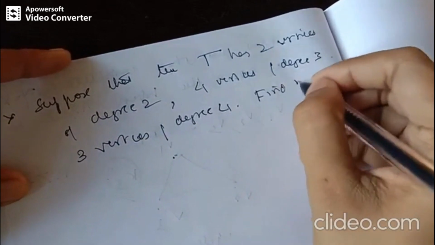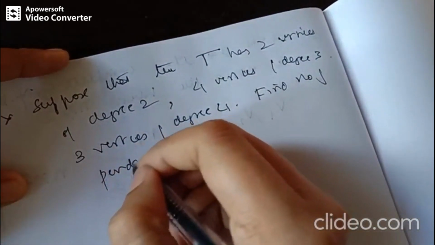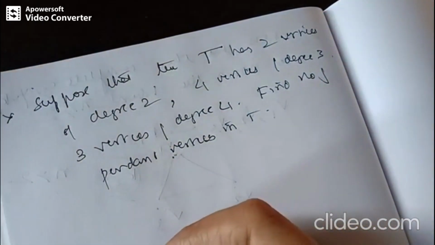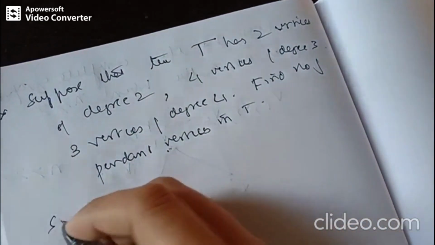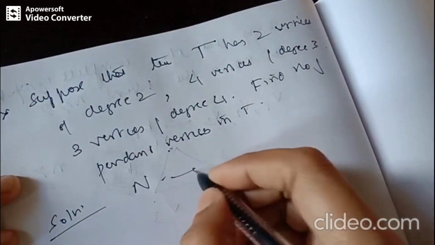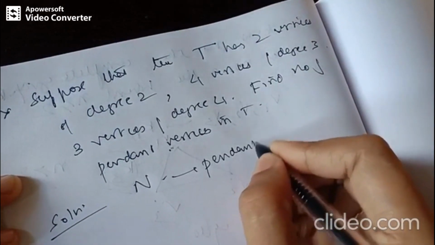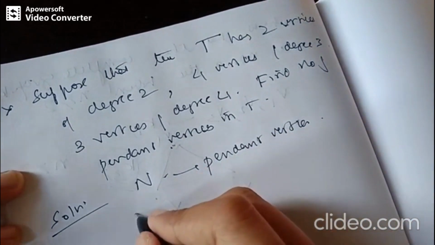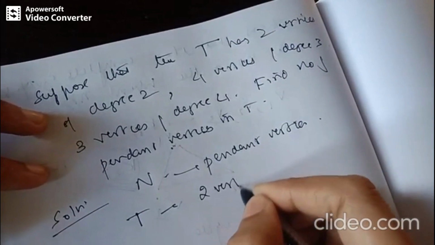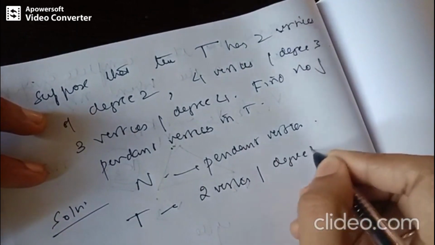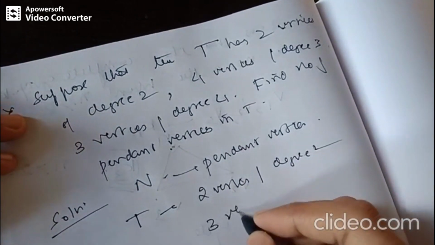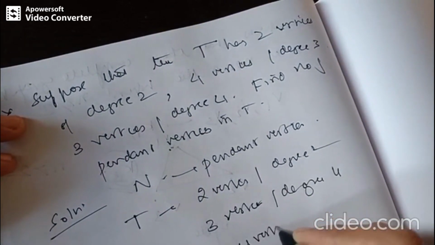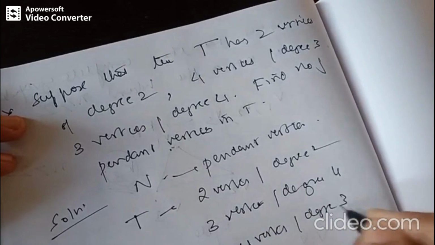So find the number of pendant vertices in the tree. So how do we solve this? First of all, let's denote the number of pendant vertices as n. So n represents the number of pendant vertices in a tree. So now we know that the tree has got 2 vertices of degree 2, 3 vertices of degree 4 and 4 vertices of degree 3.